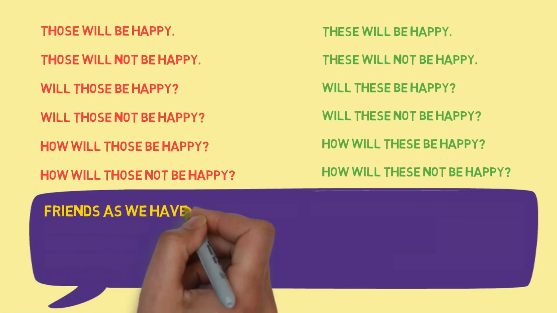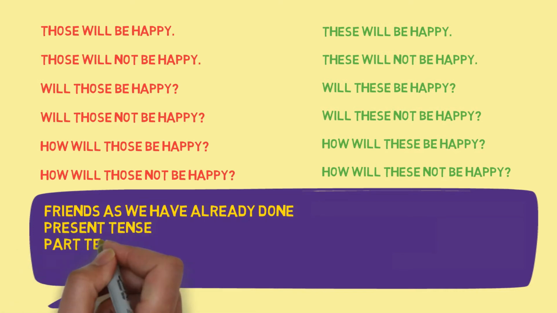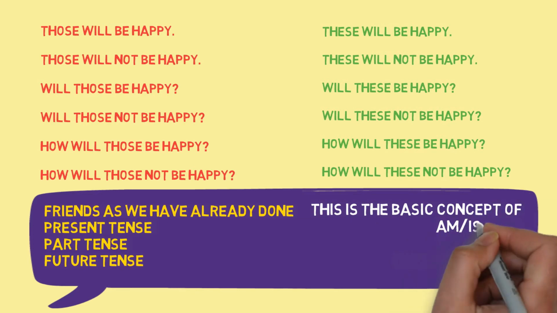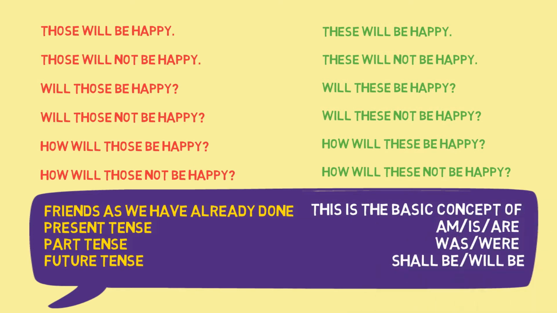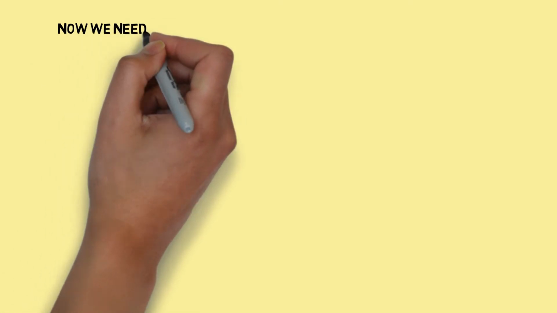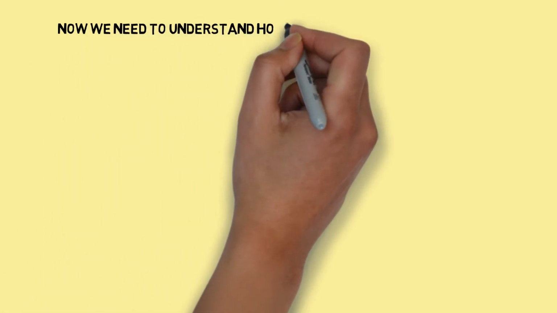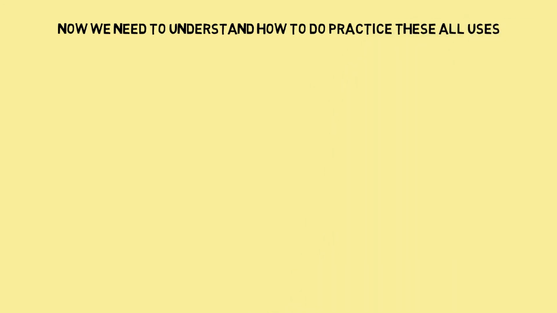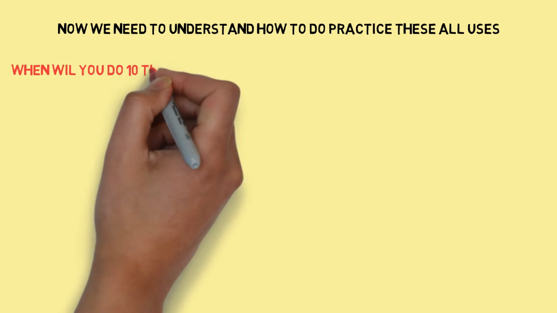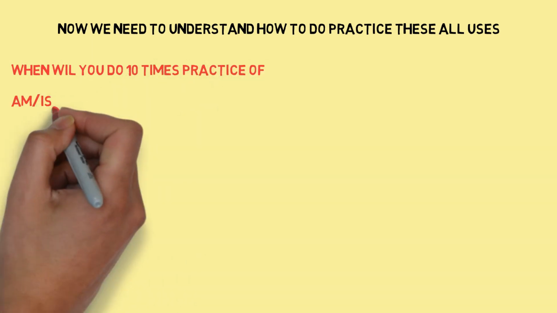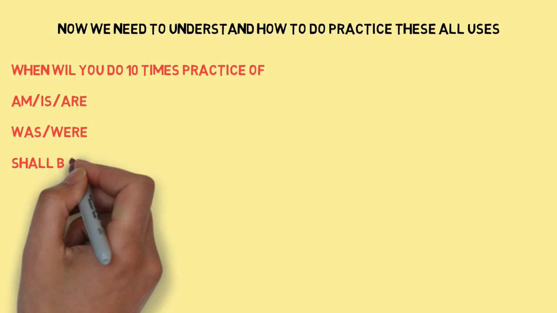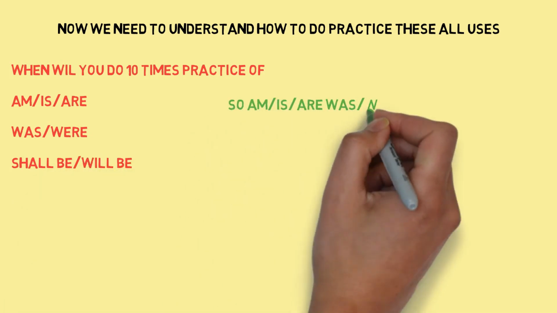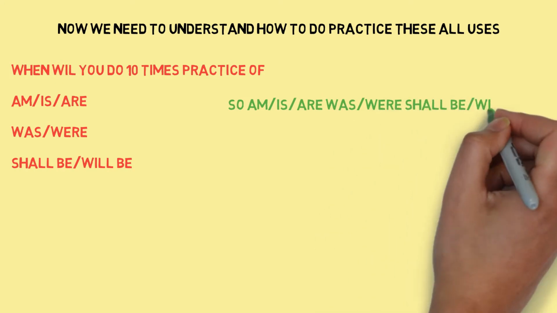Friends, as we have already done the present tense, past tense, and future tense, this is the basic concept of am, is, are, was, were, shall be, will be. Now we need to understand how to practice all of these uses. So when you do 10 times practice of am, is, are, was, were, shall be, will be.